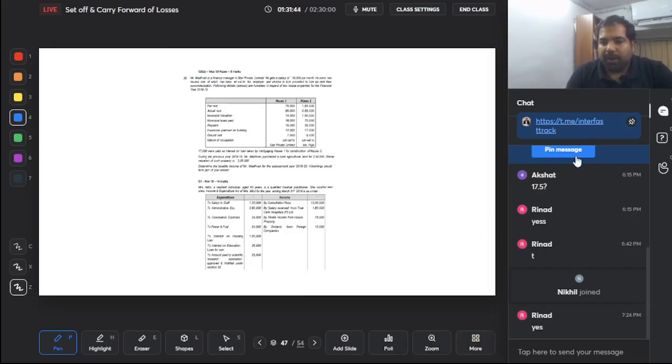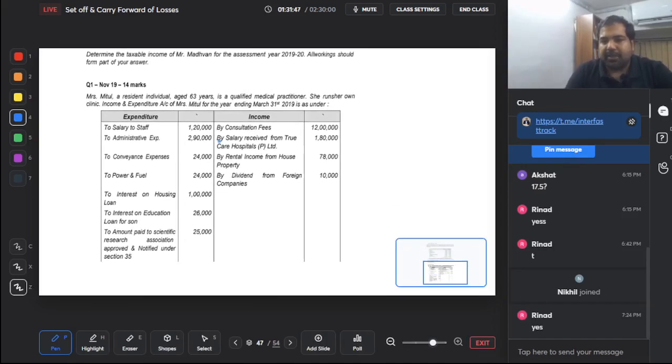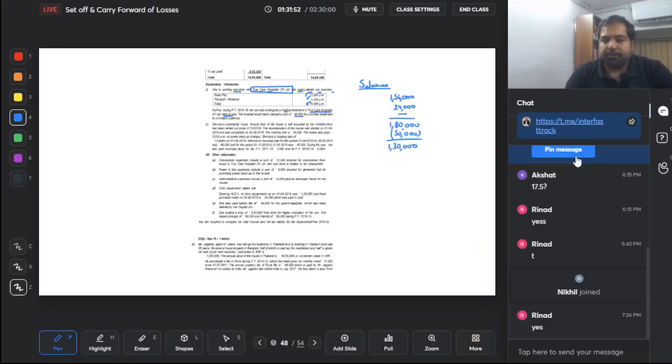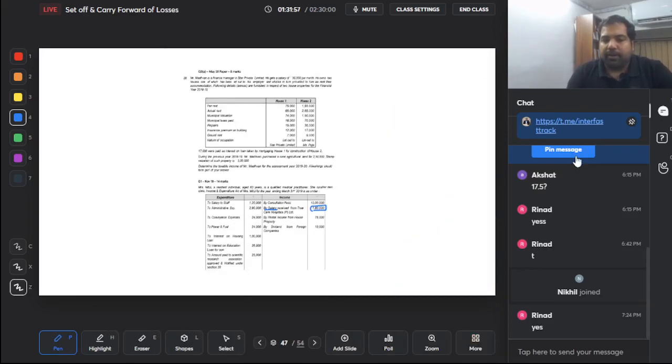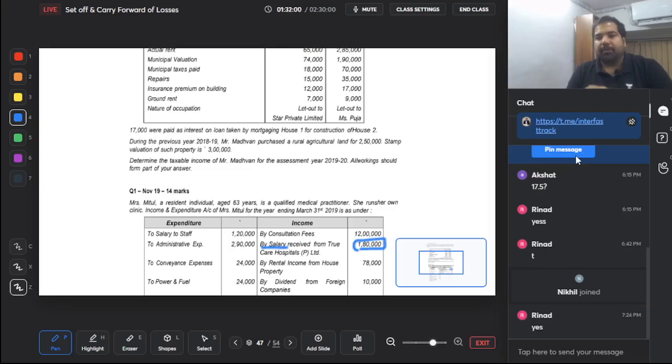But wait a minute, guys, while we've done this calculation, she's done salary, she's taken it in PGBP, so will we remove it? Yes. From her profit of 8,59,000, they have added salary, we will minus 1,80,000. So we've removed salary. Remember, guys, if there is someone who's in the wrong room, remove him. Imagine, guys, you're having a party at home, all the parents are in one room, all the children are in one room, and so if the child goes in the parents' room, he'll be pulled out. Same way, salary has to be pulled out from here. It is added, so you will minus it, you will remove it, and then you will take salary, which is 1,30,000.